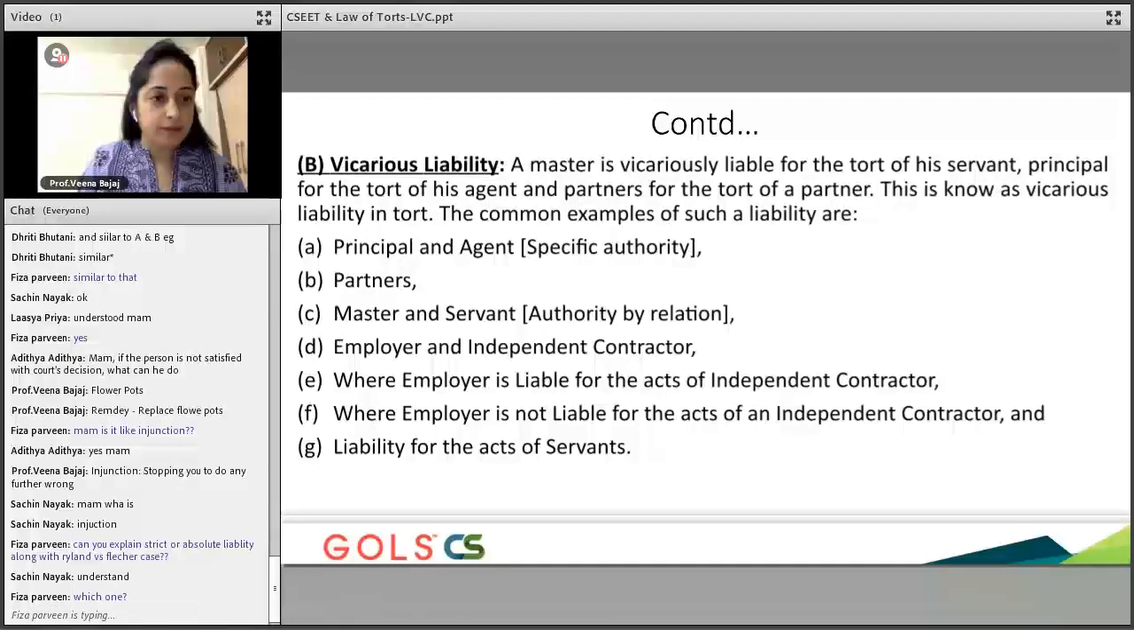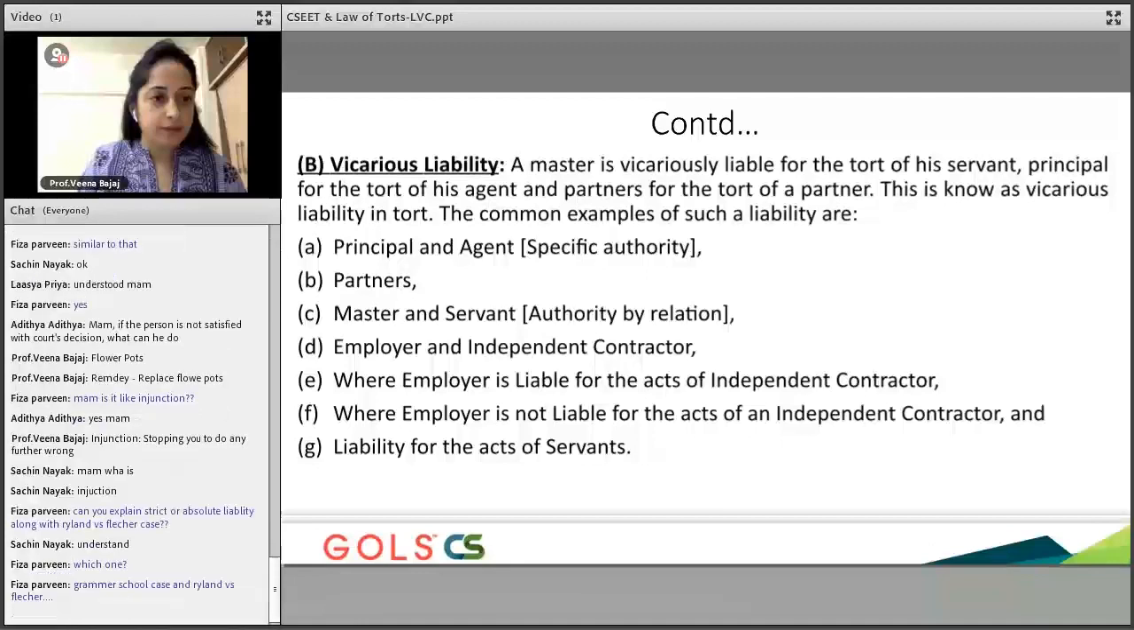As I told you, vicarious liability is where one person is responsible for the act of another person, and that is why it is called vicarious liability. So what are the different kinds of vicarious liabilities? Principal has vicarious liability for its agent. Partners have vicarious liability between themselves. Fiza, feel free to put both the case laws and I'll be happy to discuss. Master has vicarious liability for his servant.